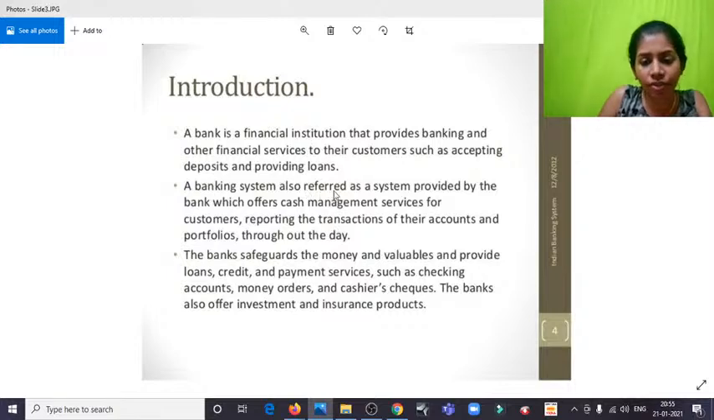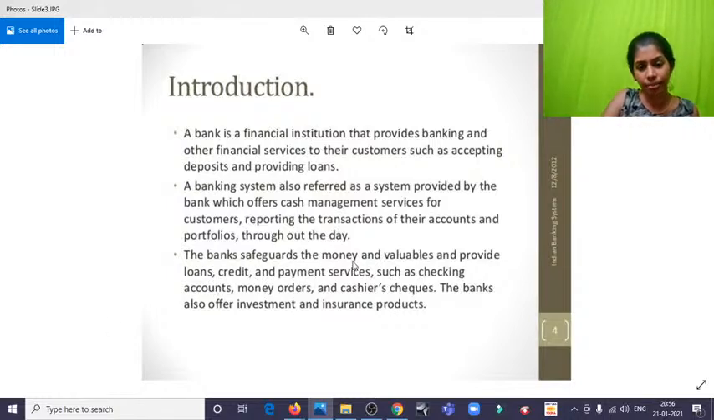And the banking system is also referred to as a system provided by the bank which offers cash management services for their customers, reporting the transactions of their accounts and portfolios throughout the day. It doesn't mean that, for example, I am very rich and all of a sudden I decide that okay, I'm going to start a bank and make my own interest rate and my own procedures and organization method. No, that cannot happen. It's totally regulated by the RBI, and it's not something like I have money and this is my bank, I am the owner of it, so I don't have my say in it. We have to follow the necessary framework set by these institutions.